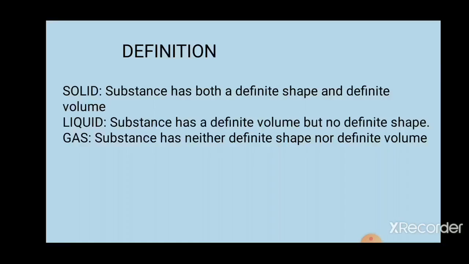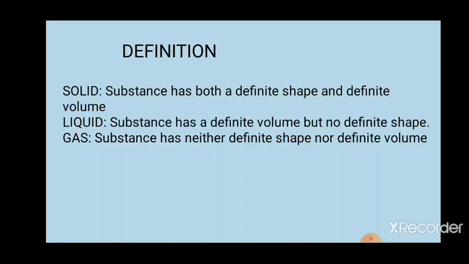Next, liquid. Here, the substance has a definite volume but no definite shape. It occupies the shape of the container. In liquid, constituent particles are close to each other but not as much as in solid. It is strong enough to hold together, but each particle has a freedom of movement.